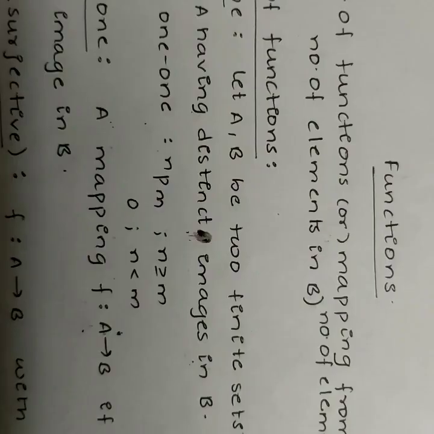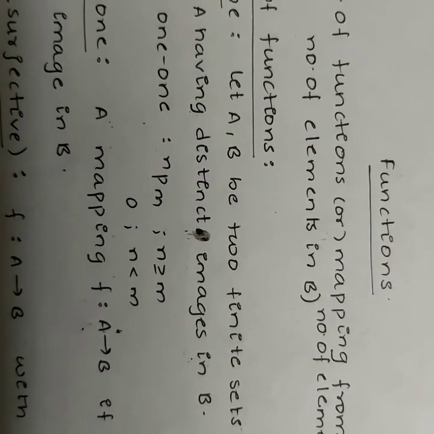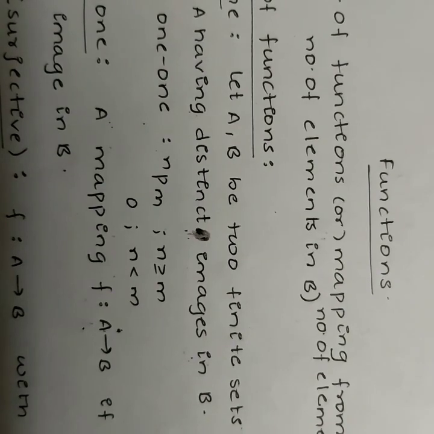Function can be easily defined with the help of the concept of mapping. Let X and Y be any two non-empty sets.